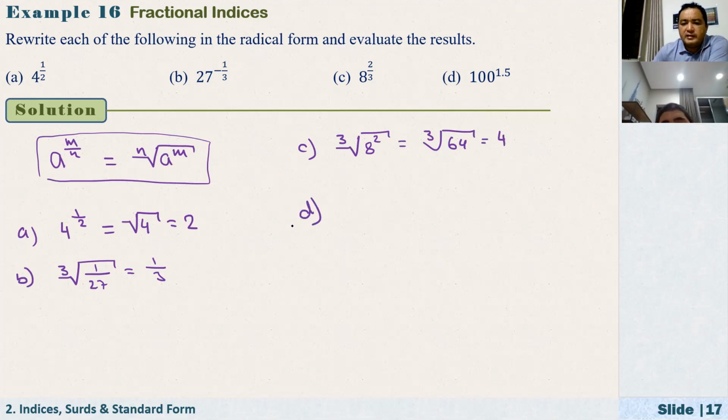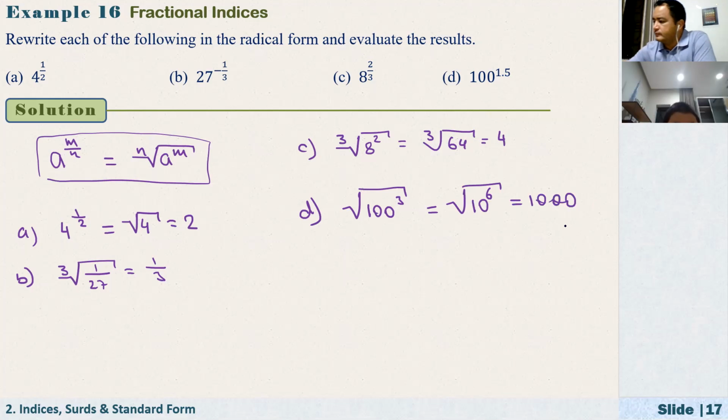And how about d? It is equal to the square root of 1 million, I think. 100 cubed, right? Or that's equal to the square root of, let's say, 10 to the power of 6, which is equal to 1000.